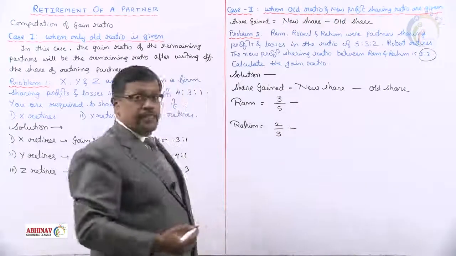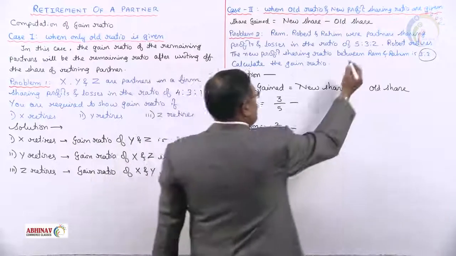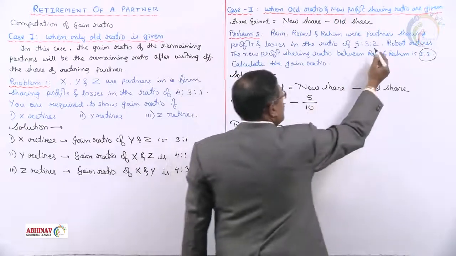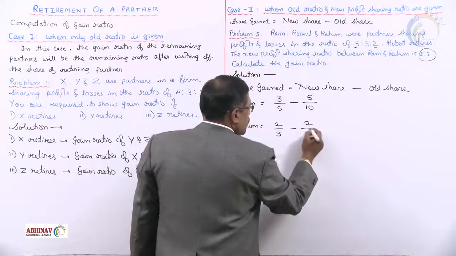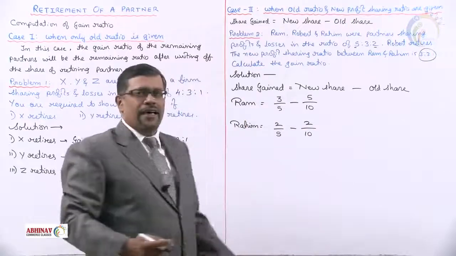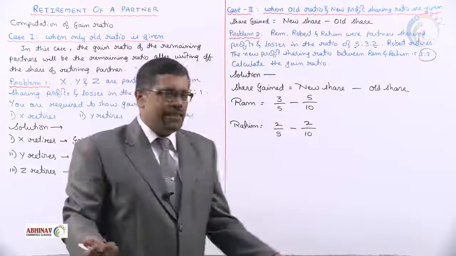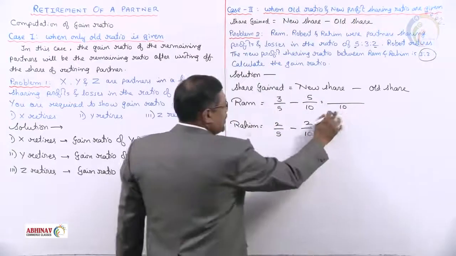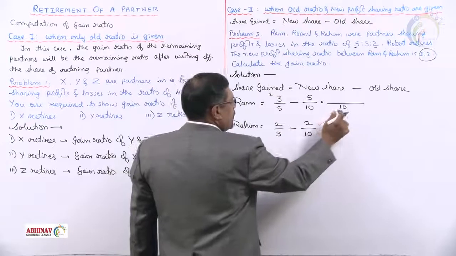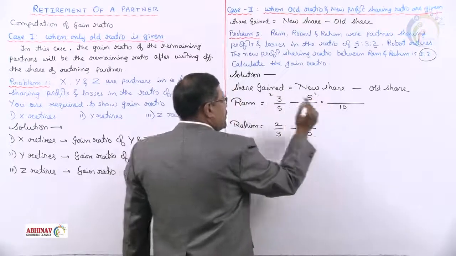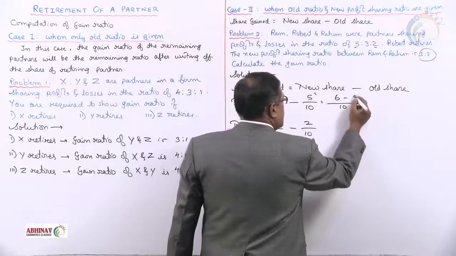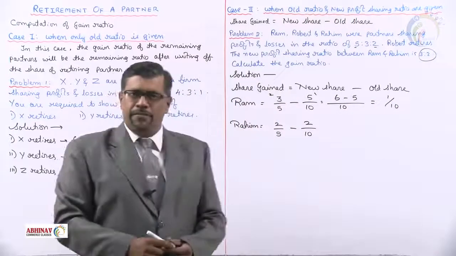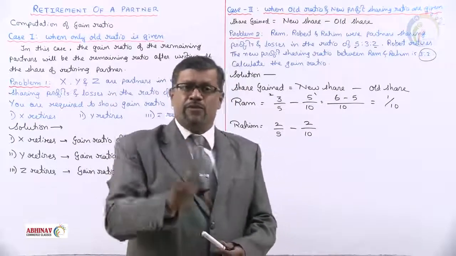From this, we'll minus the old share. What is the old share of Ram? 5, divided by the total 10. Old share of Rahim? 2, divided by the total 10. LCM of 5 and 10 will be 10. LCM 10. 10 divided by 5 is 2. 10 divided by 10 is 1. 2 into 3 is 6, and this is 5. Share gained by Ram from the retiring partner is 1 by 10.